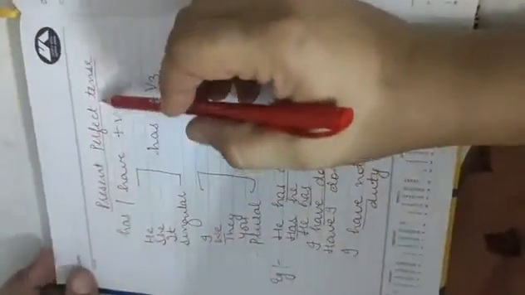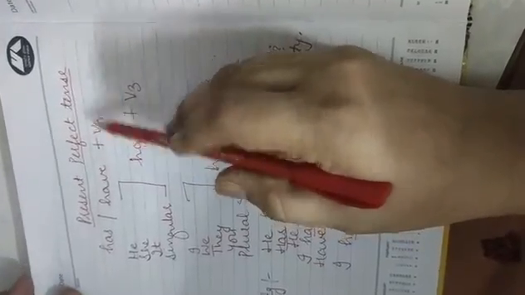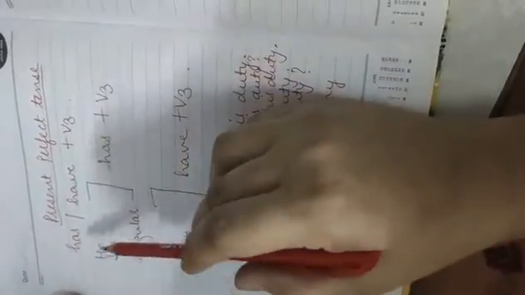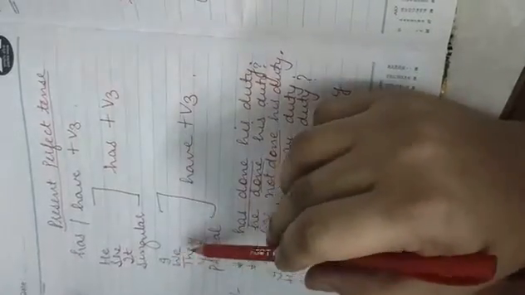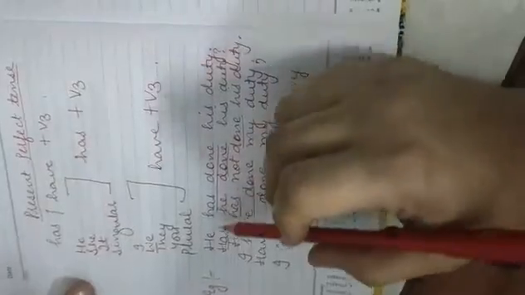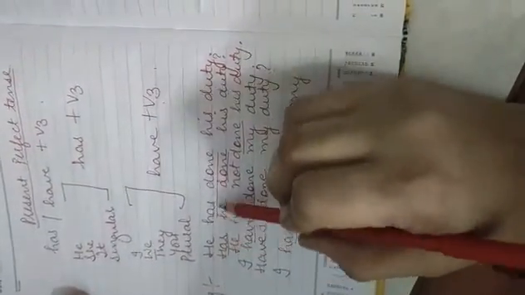So next is present perfect tense. Has, have plus third form of the verb. This is the rule used here. With he, she, it, with singular, we use has plus third form of the verb. With I, we, they, you and plurals we use have plus third form of the verb. So here is an example: he has done his duty. Has he done his duty? He has not done his duty. With I: I have done my duty. Have I done my duty? I have not done my duty.